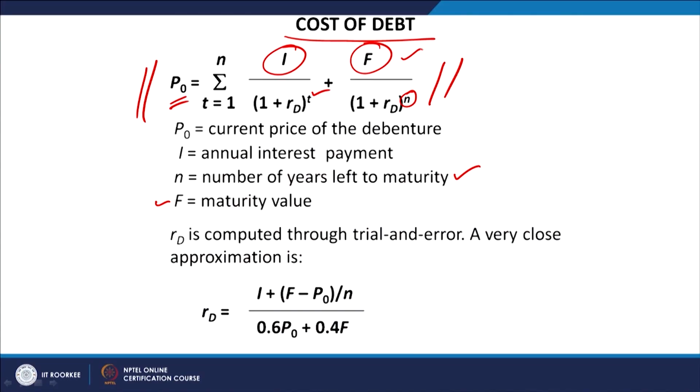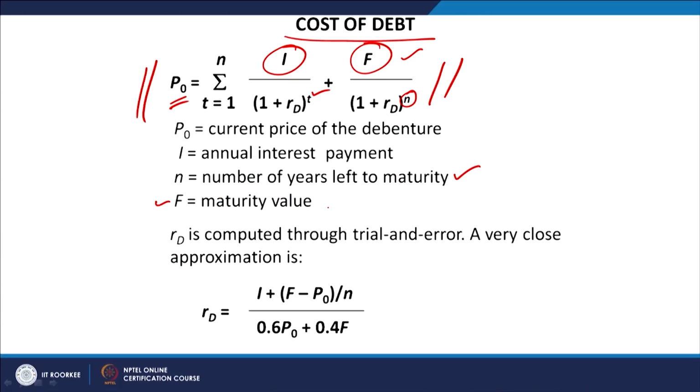So, what is the case here? With the help of all these components, we are going to calculate the cost of the debt, or the cost of the debt instrument. It can be a bond, it can be a debenture, it can be a loan also, right. For the loan it is a little different, but for debentures and bonds we are talking here like this.